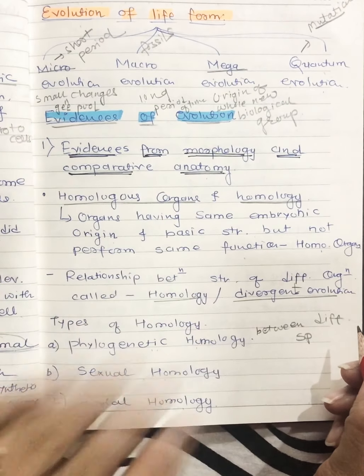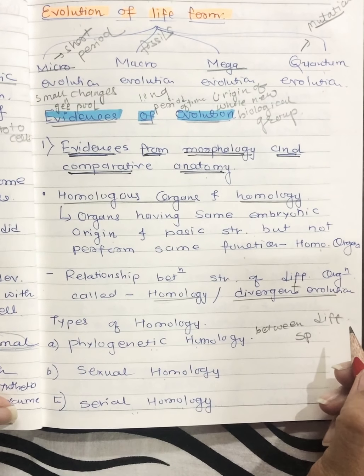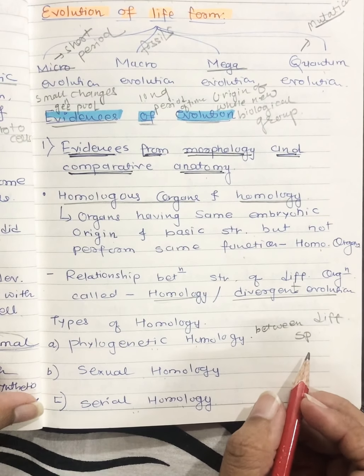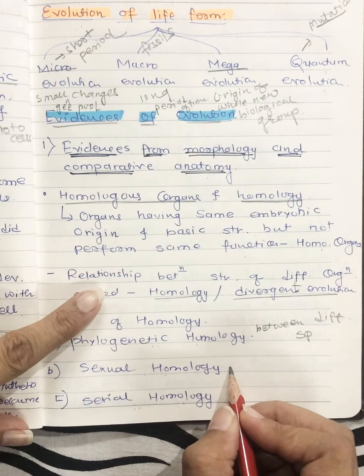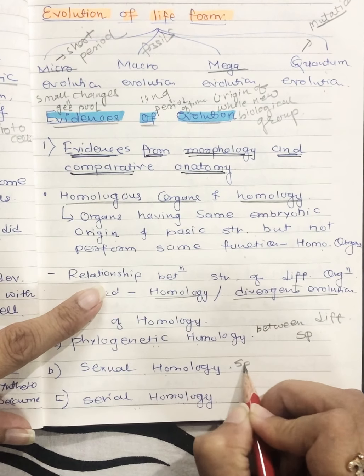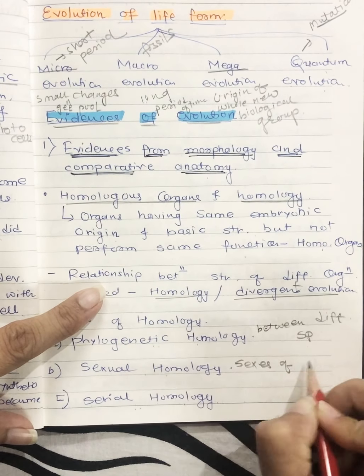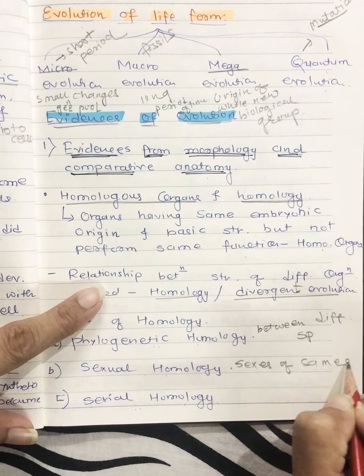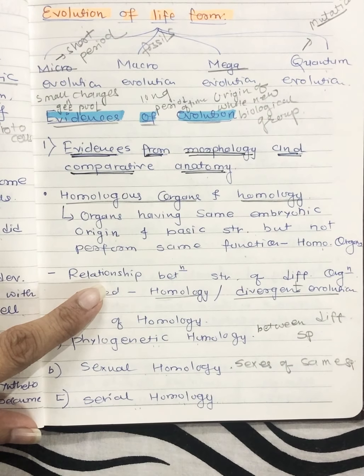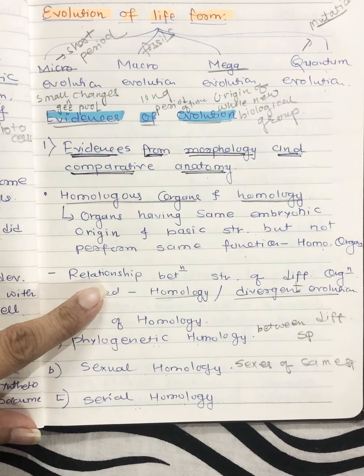Pentadactylity means five fingers. Dactyl means finger, right? So that is the difference. Then sexual homology, that is existing between sexes of the same species. You can say testes of a man and ovaries of a woman, right? There are two different sexes but the same species.